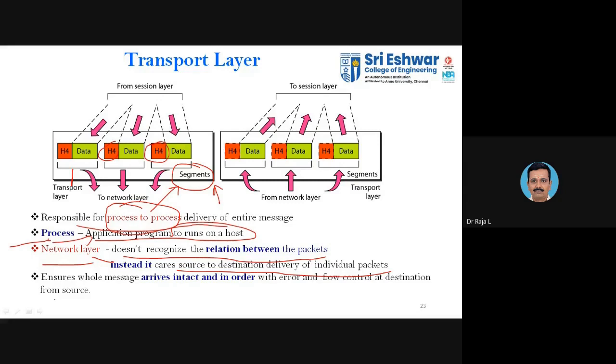It ensures the whole message arrives intact and in order. Everything is in order; you have to ensure this with the transport layer. To ensure this, error and flow control mechanisms also take place in the transport layer, from the source to the destination.